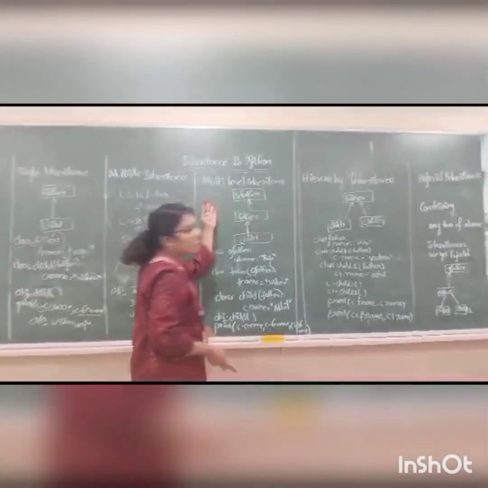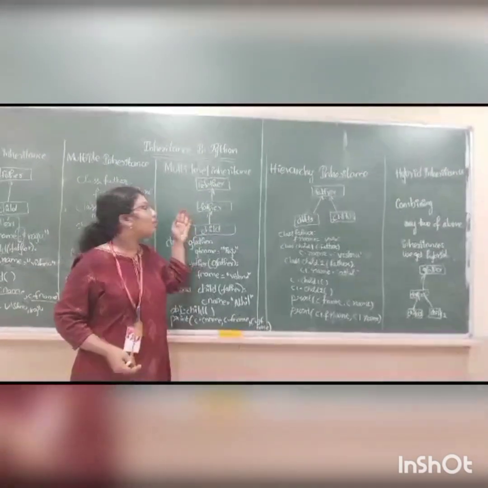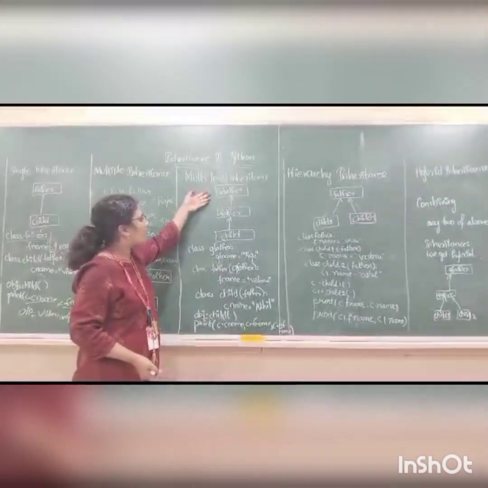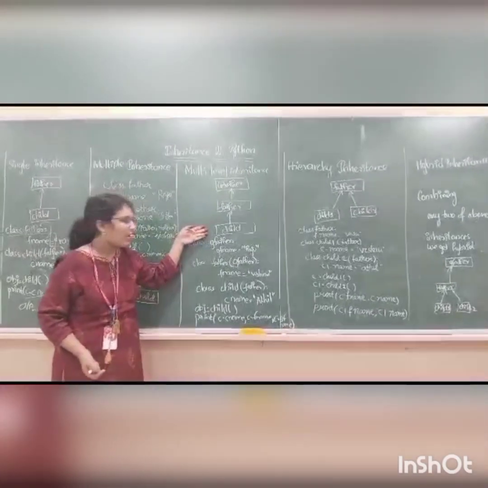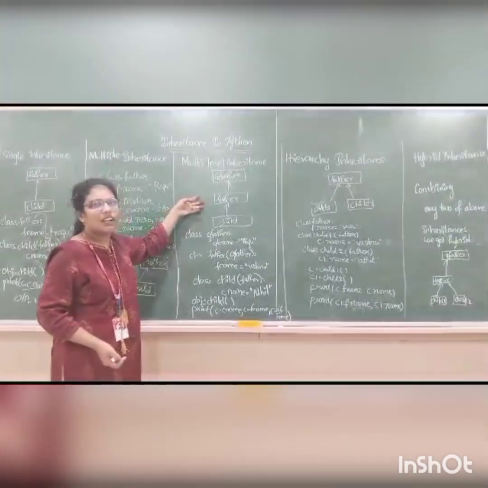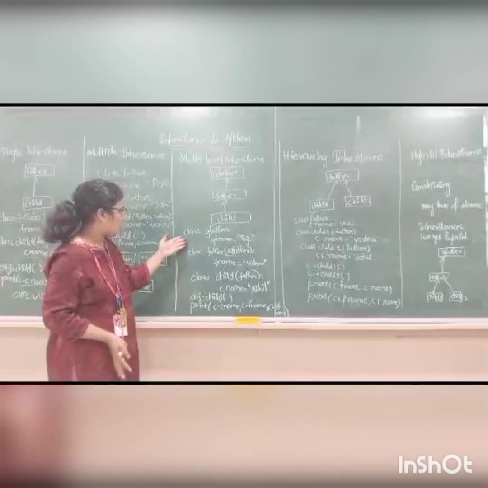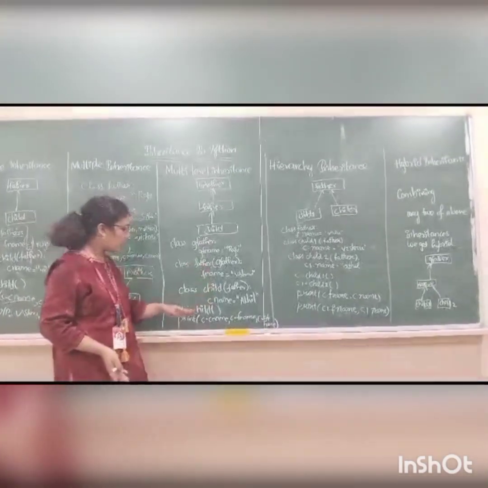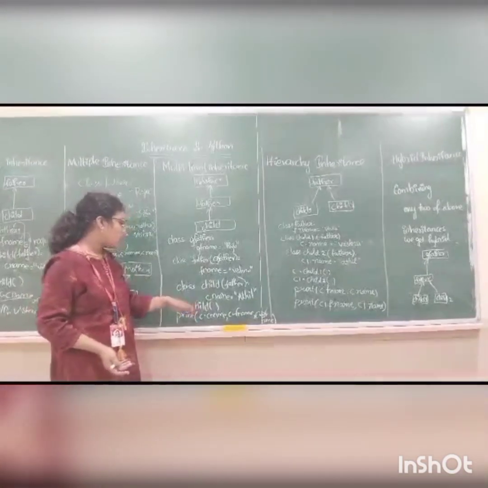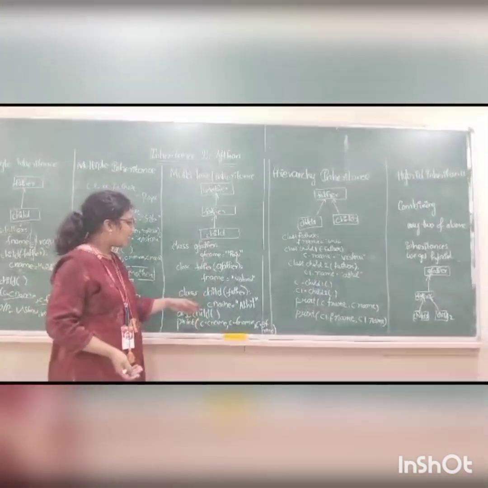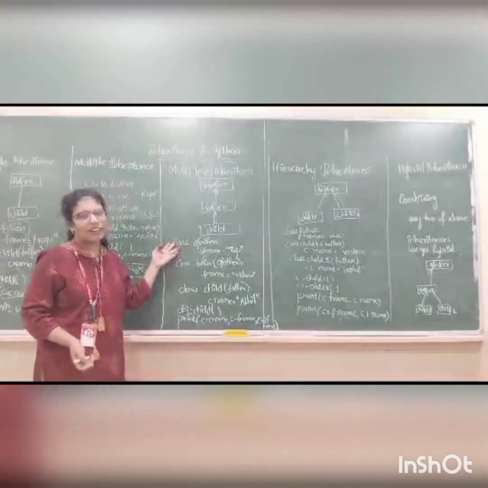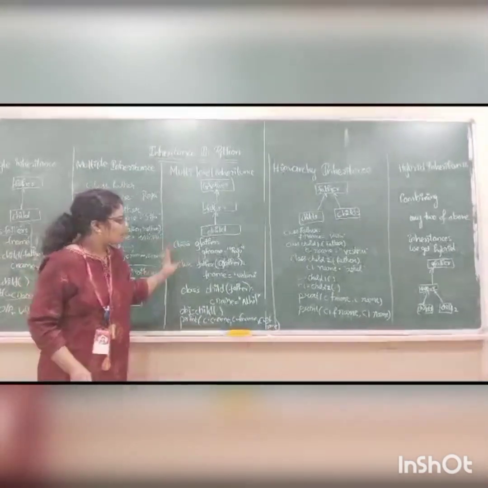The next inheritance is multi-level inheritance. Multi-level inheritance means we are getting characters from grandfather to father and father to child. Here we have level by level inheritance. Now I created the classes for grandfather, father and child, and I created an object only for the child. By using this object, we can get the characters or methods from both the father and grandfather classes.